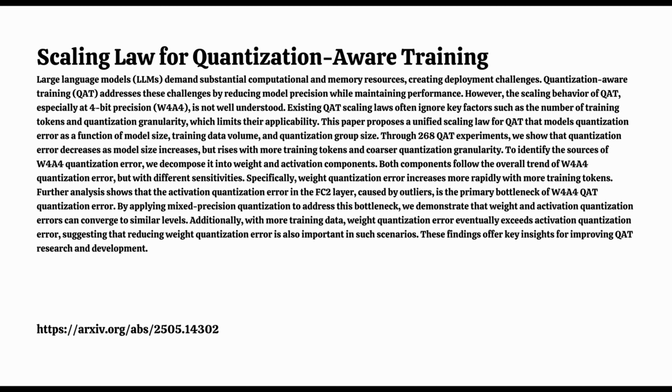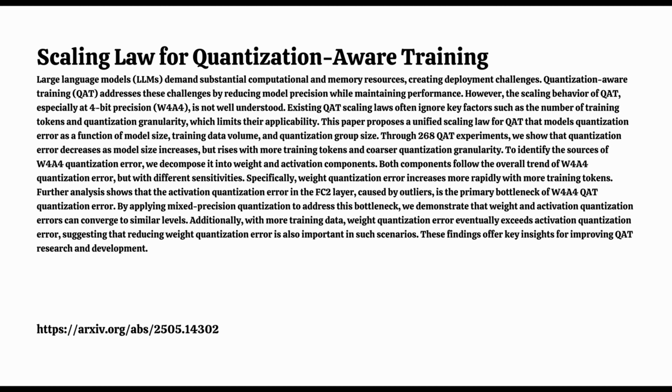And did it change that balance between weight and activation errors, that ratio R? Yes, it did. With the 8-bit FC2 input, figure 8d shows that R hovered much closer to 1. The weight and activation errors became much more similar in magnitude. So once you address that specific activation bottleneck. The remaining weight and activation errors are more evenly matched.